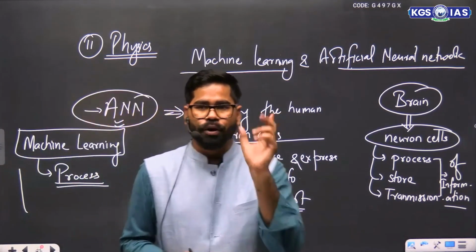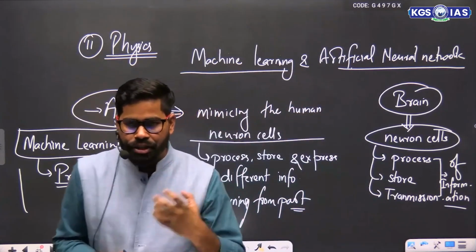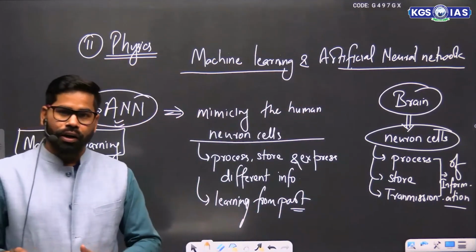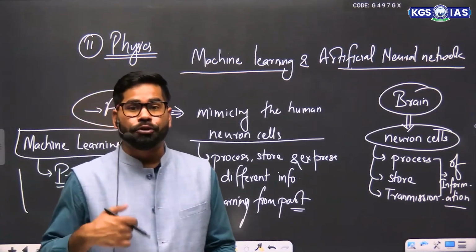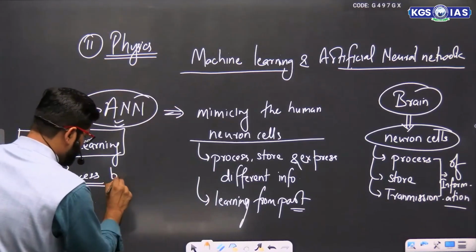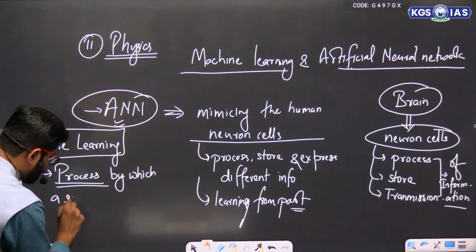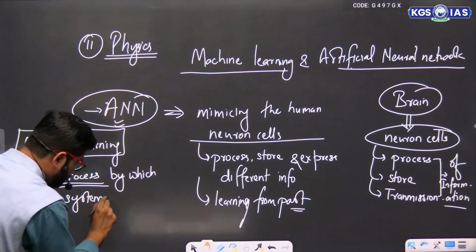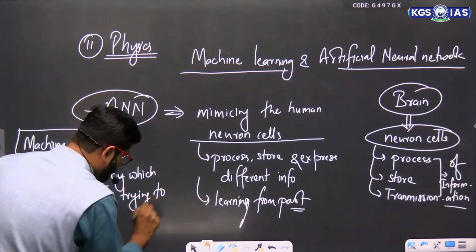It is using the artificial neural networks, or on the basis of it, it is a process by which a system is trying to improve itself.